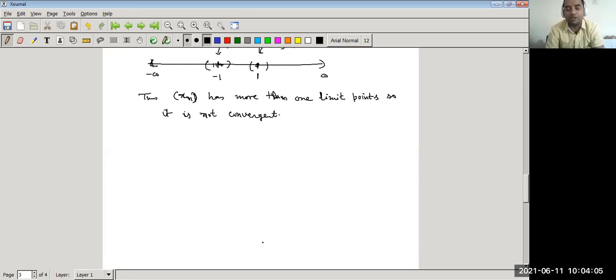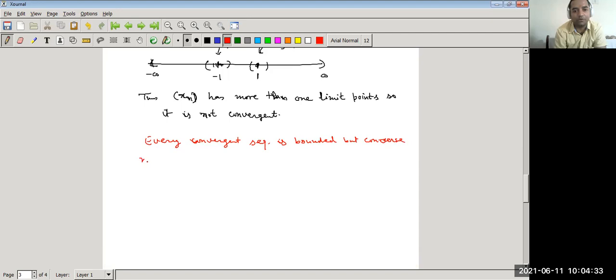So a bounded sequence need not be convergent, but every convergent sequence is bounded. So what we get? Every convergent sequence is bounded, but the converse need not be true.